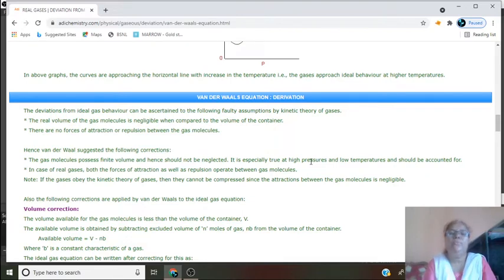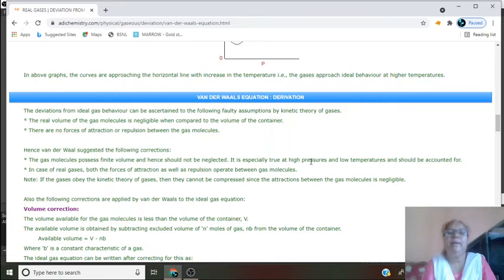All of you know the van der Waals equation; it holds good to explain the behavior of real gases. Van der Waals made two assumptions in the derivation of the real gas equation. First, it is the volume correction term, and it is due to the size of the gas molecules.